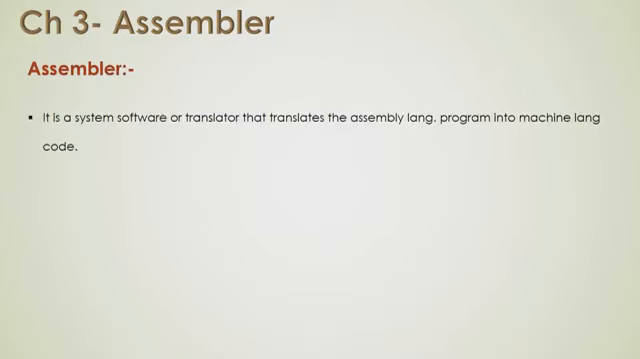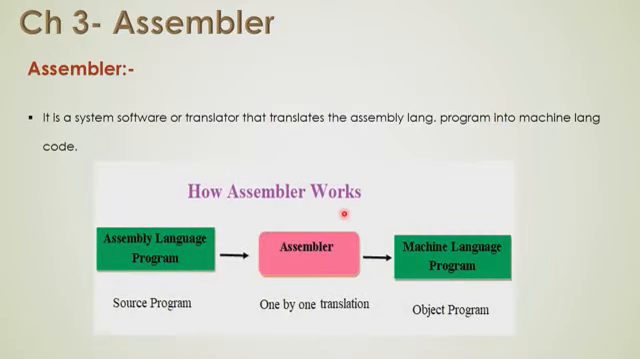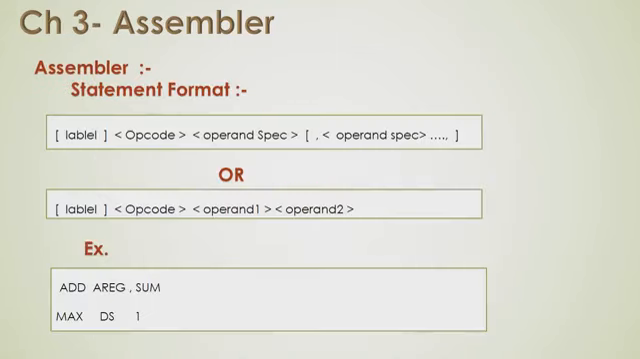So what is an assembler? It is a system software or the translator that translates the assembly language program into machine language codes. And how does the assembler work? It takes the assembly program as a source program as an input, then it will translate the assembly language program one by one instruction, and convert that into a machine language program that is known as an object code or object program.